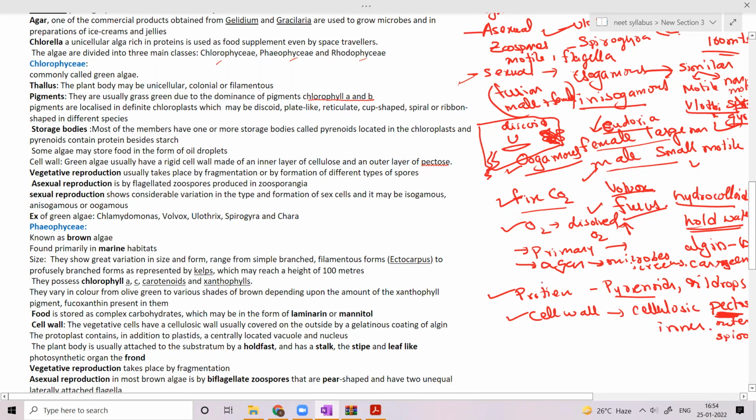What else? These are of economic importance. We discussed the economic importance, that they fix carbon dioxide and increase the dissolved oxygen. They are primary producers in the aquatic habitat. They produce hydrocolloids like algin and carrageen, and some produce agar. Algin is produced by brown algae and carrageen by red algae. Agar is produced by Gracilaria and Gelidium. These are the two examples.